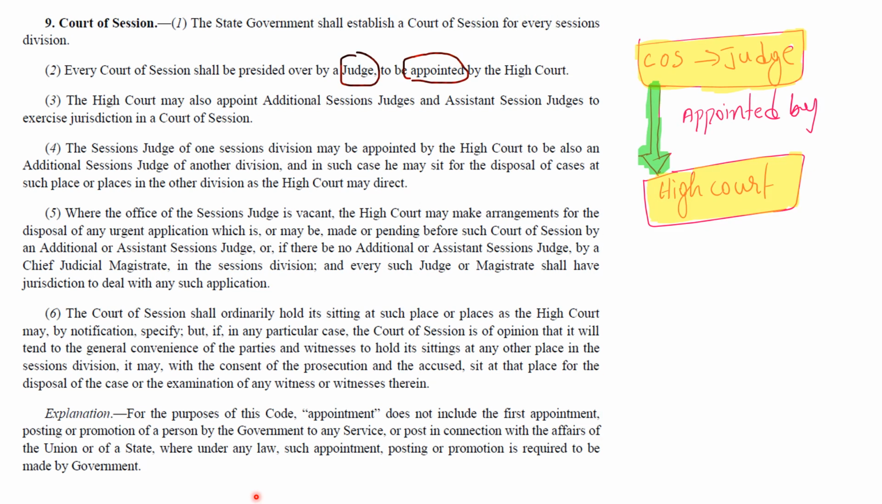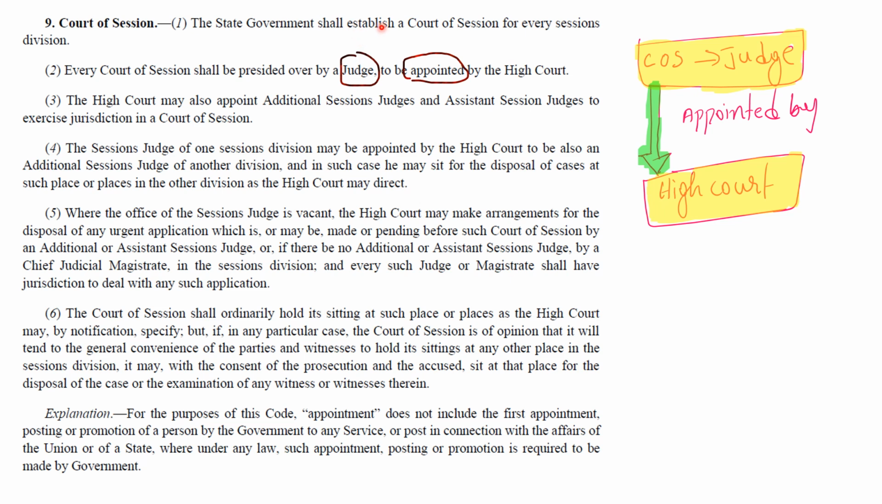So subsection 2 of Court of Sessions is appointment of judges. So it is specified in this subsection that each court of session is presided over by a judge, and these judges are appointed by the High Court. This is the thing that may be asked in preliminary questions.